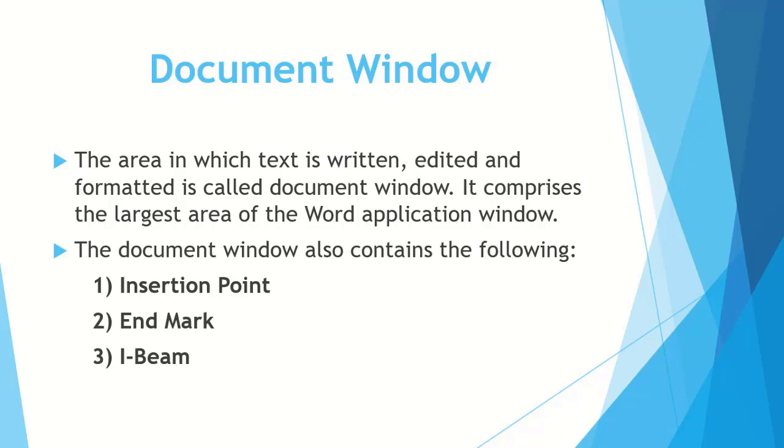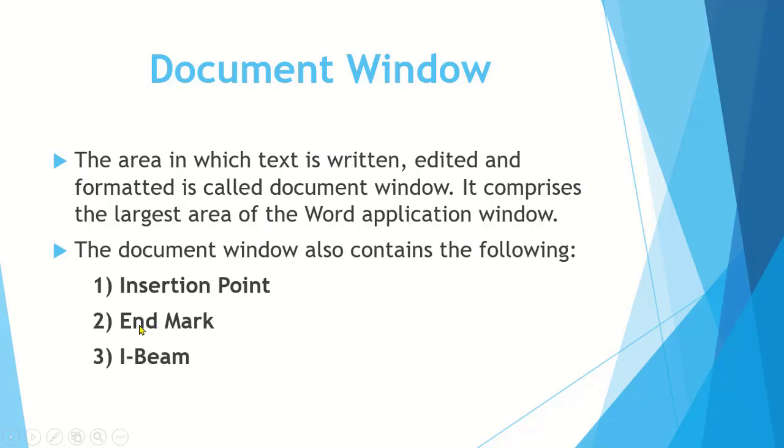This is the largest area of the screen, and it has three main components. Number one, insertion point. Number two, end mark. Number three, I-beam. The blinking line, the cursor which is used to type text, is called insertion point.